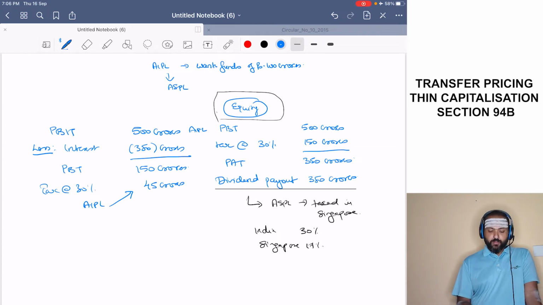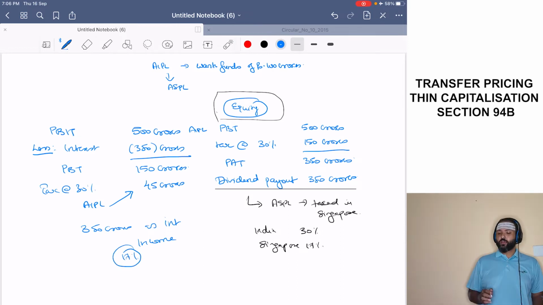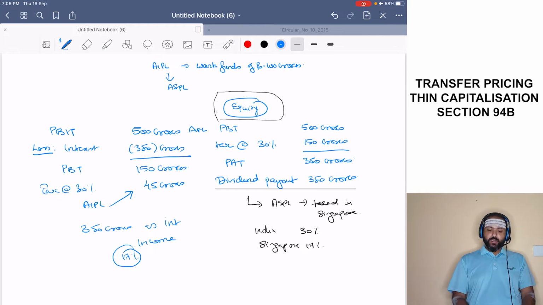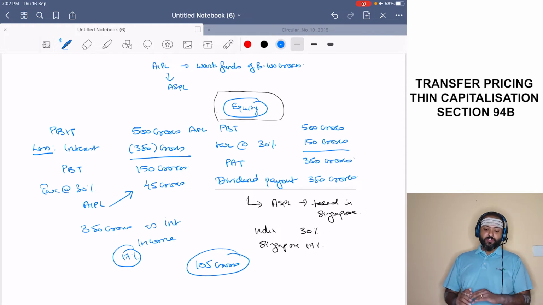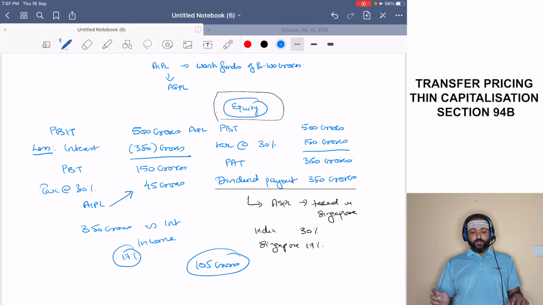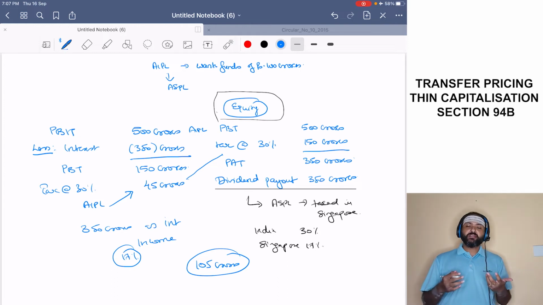Now what happens to Singapore? Singapore gets 350 crores as interest income. Okay, on that they will have to pay 17 crores. Now what has happened? Because of shifting from equity to debt, the company AIPL has been able to save 105 crore rupees of tax liability. It has been able to save 105 crores of tax liability. So this is what the MNCs started doing.